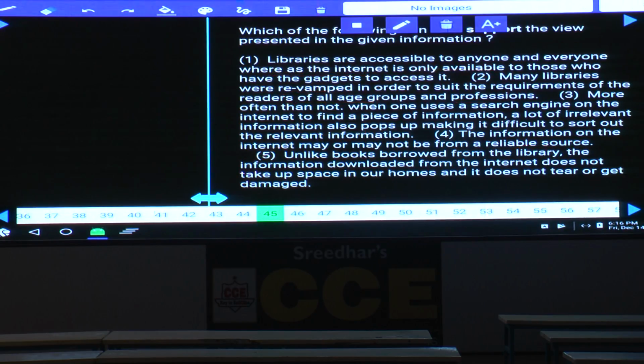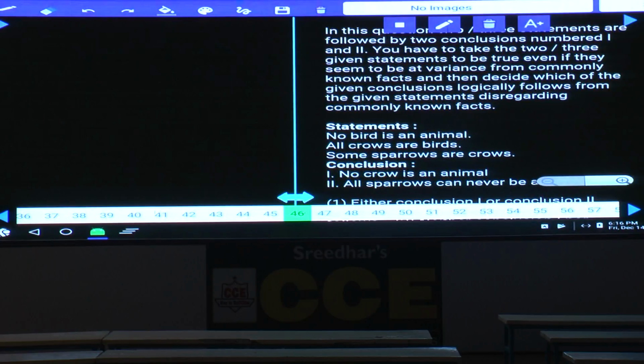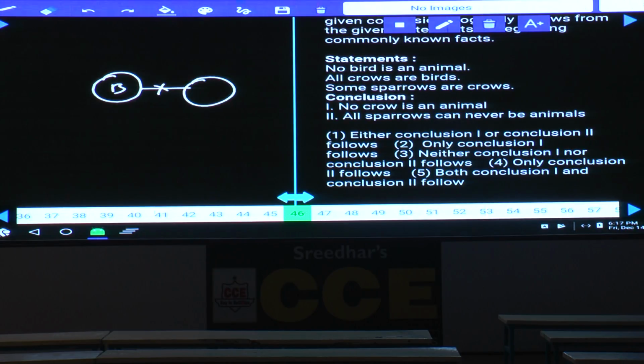Then 46 to 50. Yes, question numbers 46 to 50. These questions are based on syllogisms. Tell me which one I should explain. Only 3 statements. No bird is an animal, which can be written like this: this is bird and this is animal. No bird is an animal.